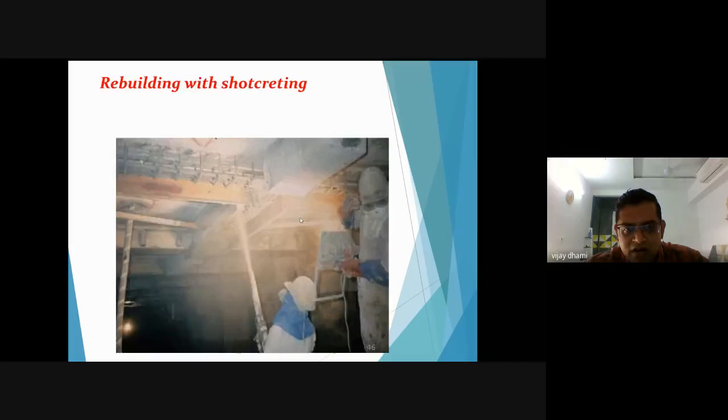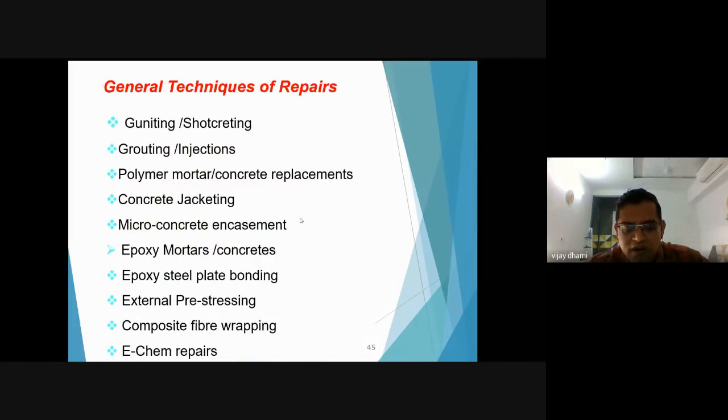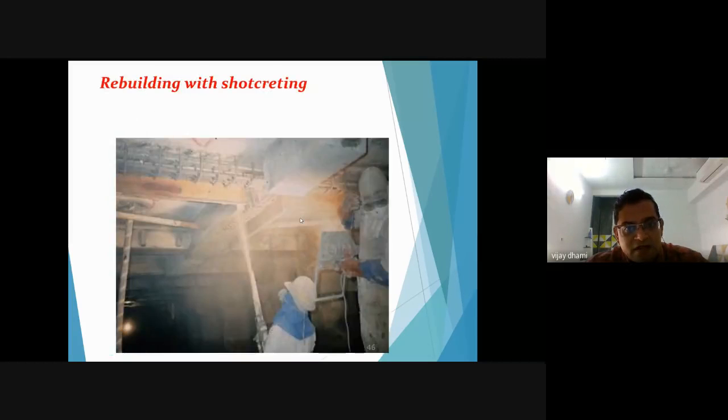Now we will see all the techniques with the photographs, so you will have an idea what is gunniting, what is injection grouting, what is polymer mortar repairs, and what is concrete jacketing. So we will see with some slide photographs. These are the techniques we have seen.